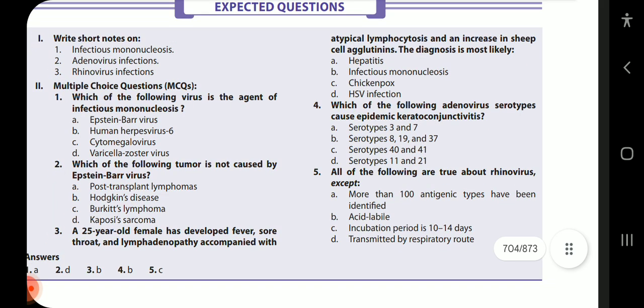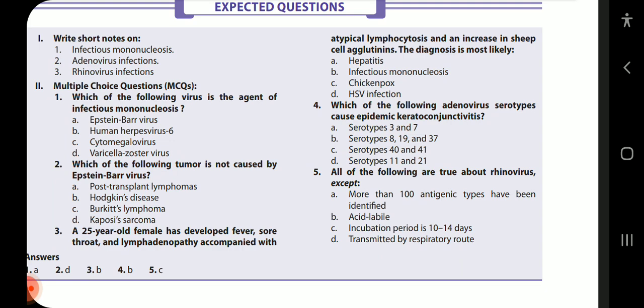Now, MCQs. Which of the following is the agent of infectious mononucleosis? It is the Epstein-Barr virus. Which of the following tumors is not caused by Epstein-Barr virus? It causes post-transplant lymphoma, Hodgkin's and Burkitt lymphoma, but it does not cause Kaposi sarcoma. A 25-year-old female has developed fever, sore throat and lymphadenopathy accompanied with atypical lymphocytosis and increase in sheep cell agglutinins. Her diagnosis is most likely infectious mononucleosis, as sheep cell agglutinins and atypical lymphocytosis are all characteristic of it.